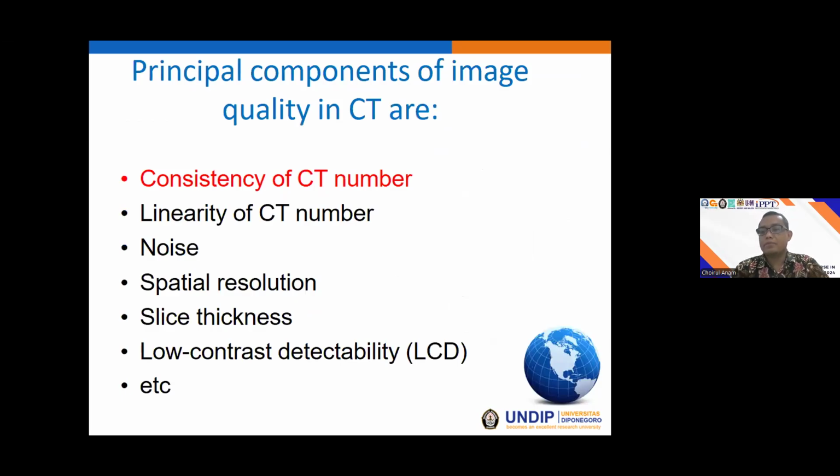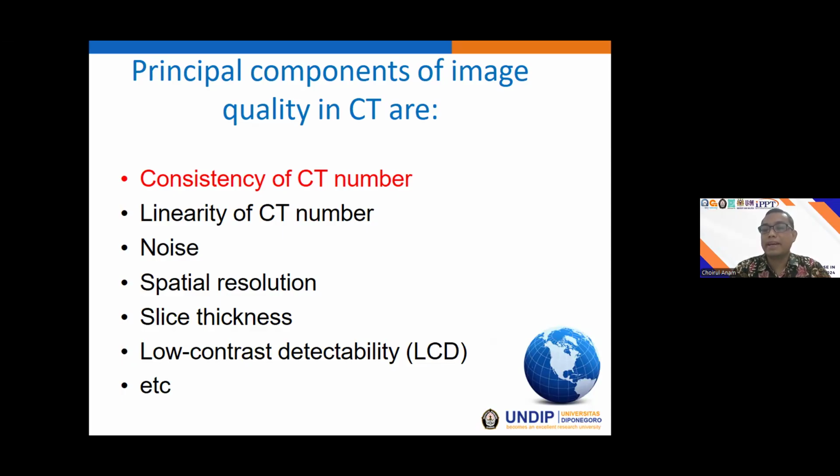Okay, and now we move to the most simple metrics for the image quality of the CT scanner. There are the principal image quality metrics for CT: consistency of CT number, linearity, noise level, spatial resolution, slice thickness, low contrast detectability.